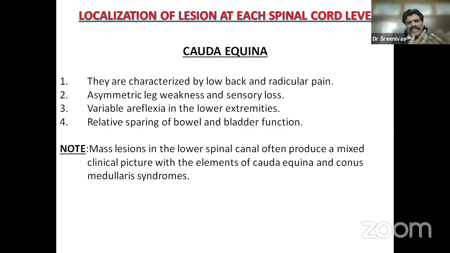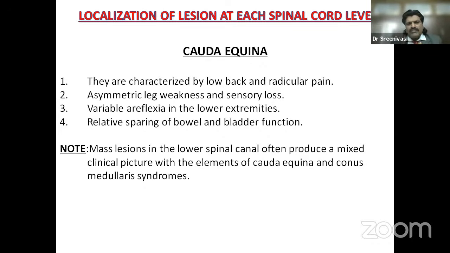Lumbar disc prolapse is generally a posterolateral disc, so there's only one side. Asymmetrical leg weakness and sensory loss. Variable areflexia in the lower extremities, so the reflex level depends upon the root which is involved. If it is L3, L4, the knee jerk gets affected. If it is S1, the ankle jerk gets affected. And there is relative sparing of bowel and bladder function because they are at the sacral level.